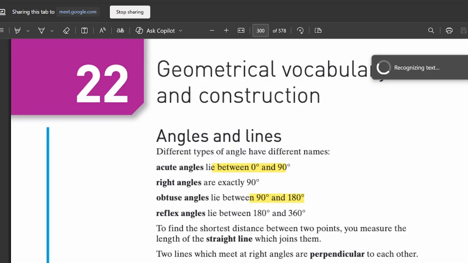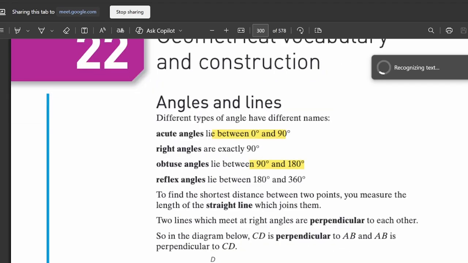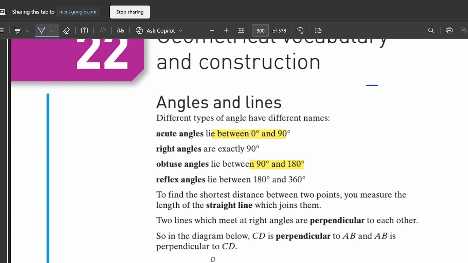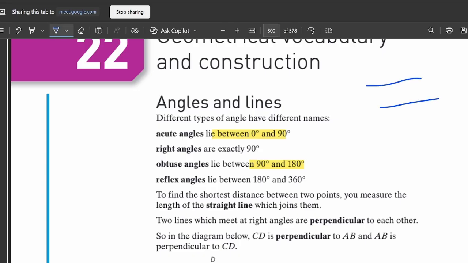Next, we start with very basic terms which we will face when we are solving math and geometry especially. So first we should be able to understand such terms. Do you understand the term line? It's very simple. Whenever I draw such a thing like this, we call it a line.